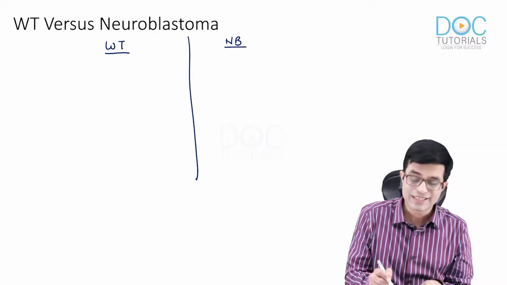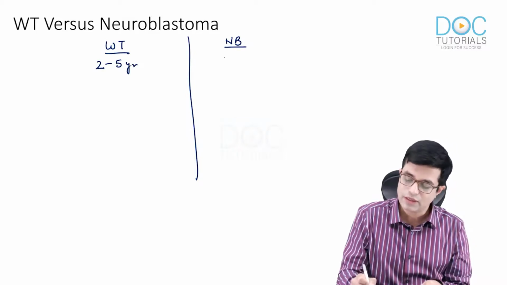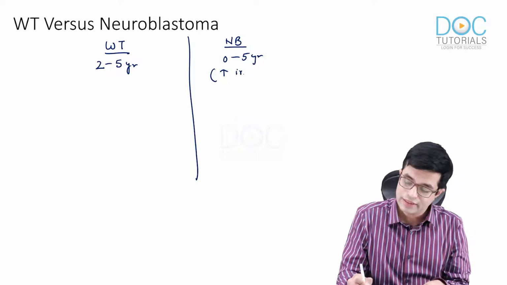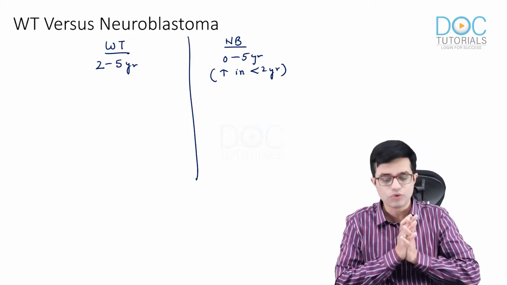Wilms tumor presents in the age group of peak age 2 to 5 years, whereas neuroblastoma, the age is 0 to 5 years, with a tendency for more cases occurring in less than 2 years of age. So the younger population is more affected, although the age mentioned in Nelson is 0 to 5 years.